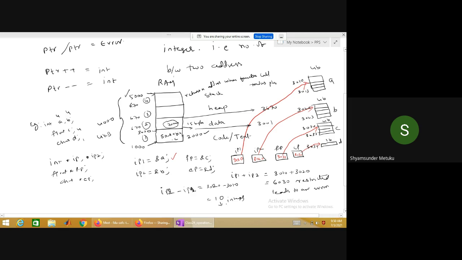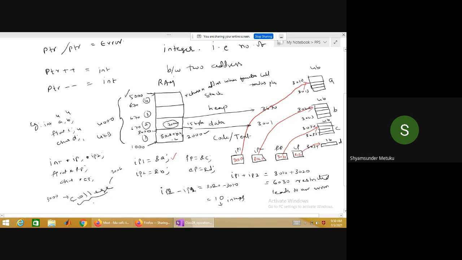I'll tell you when you talk about the strings. I'll tell you an example. Suppose I'm writing college. It's a set of characters. So this character is going to be stored in 3000. Because all are characters, 3000, 3001, 3002, 3003, 3004, 3005, 3006. So one pointer is pointing to the E, one pointer is pointing to the C.